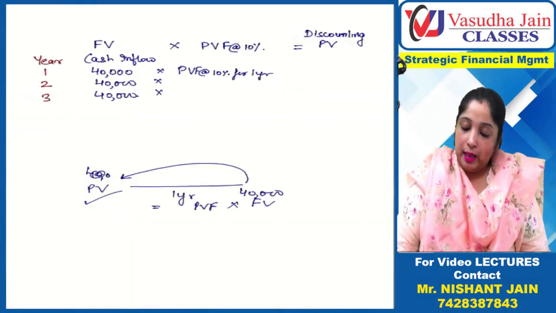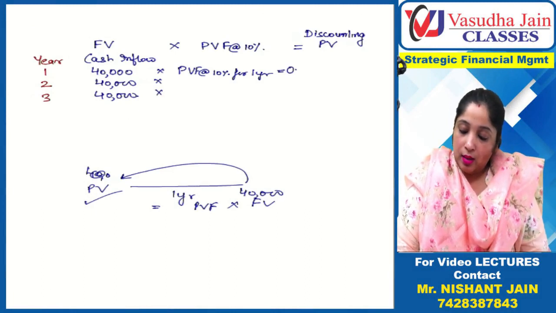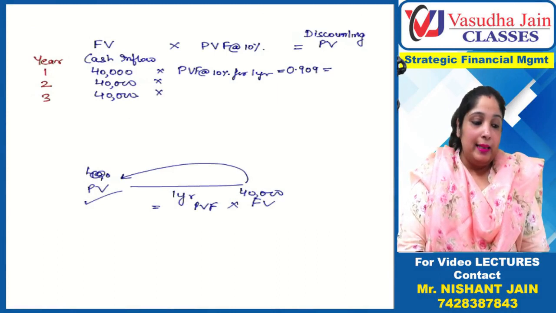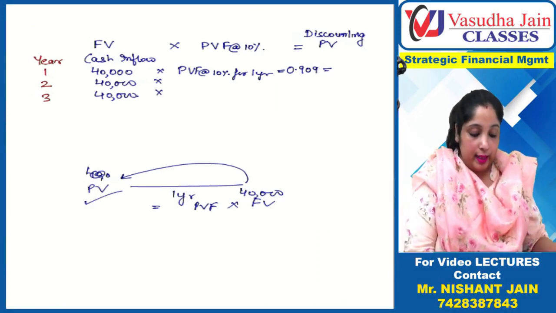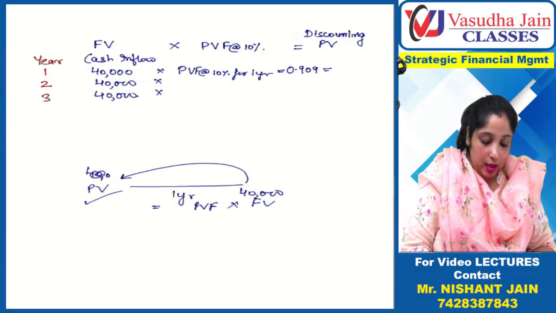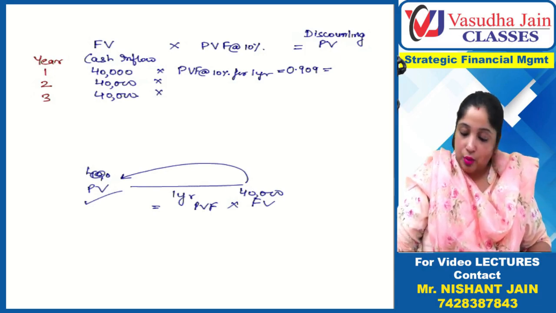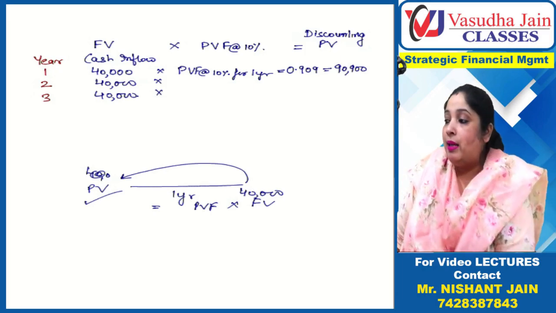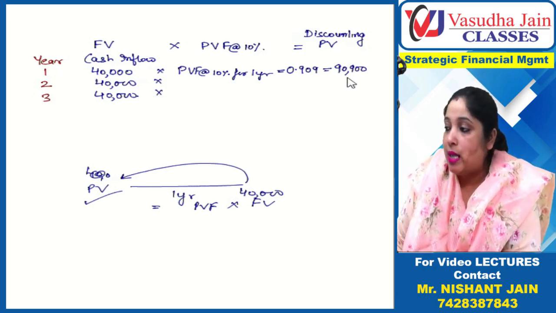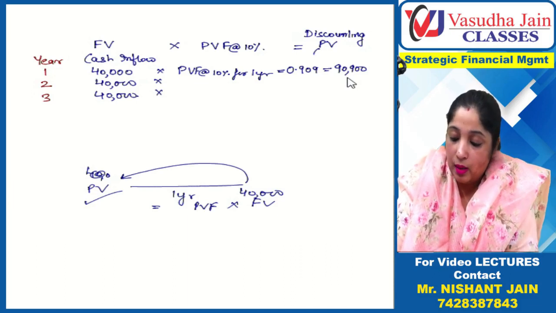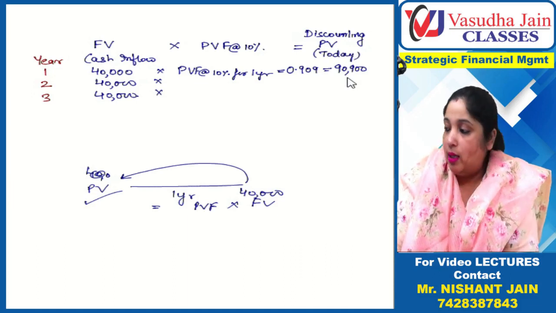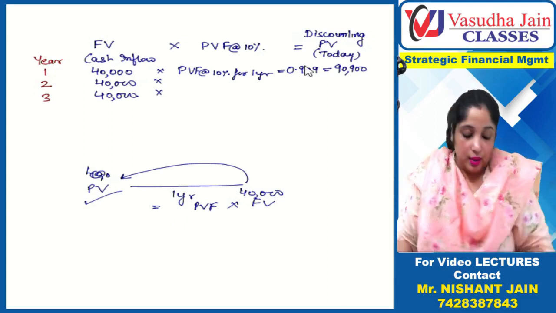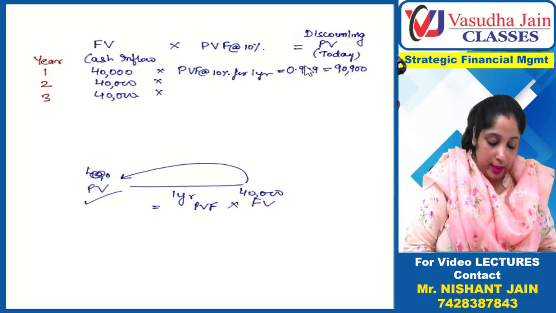So I can write here 0.909 and I will multiply this 1 lakh with 0.909. Oh sorry, I multiplied wrongly. 40,000 into 0.909.